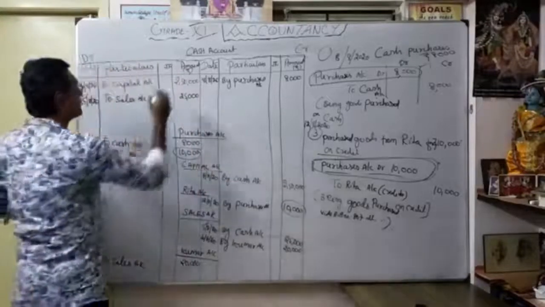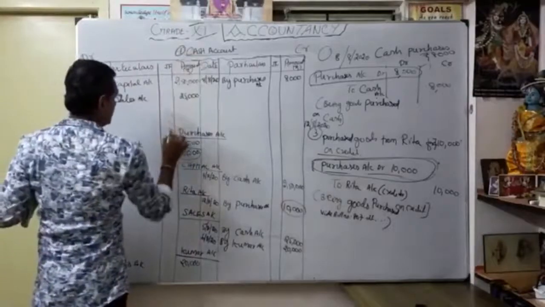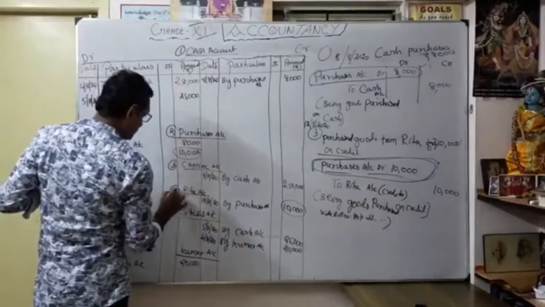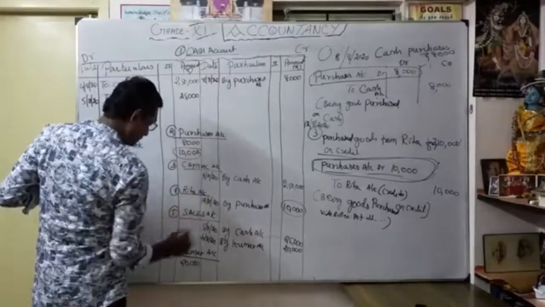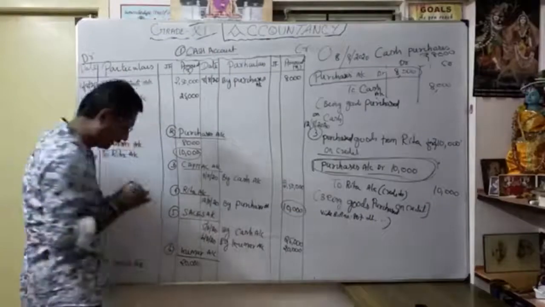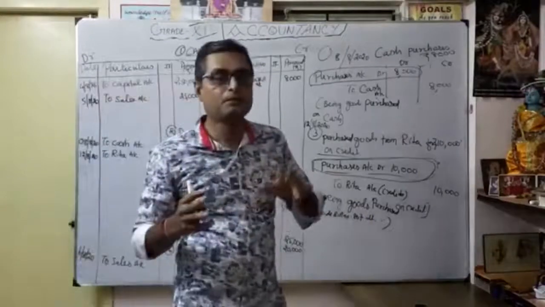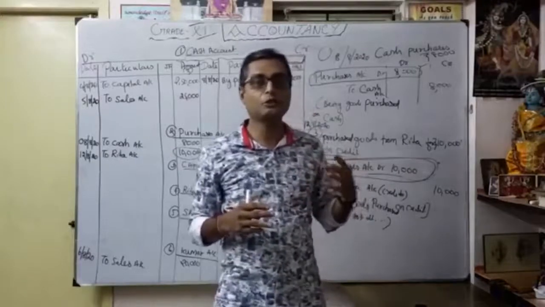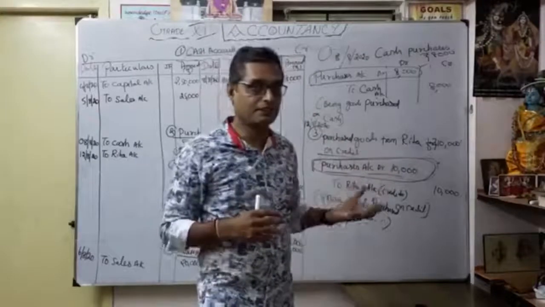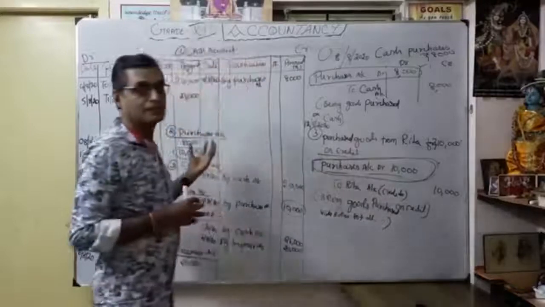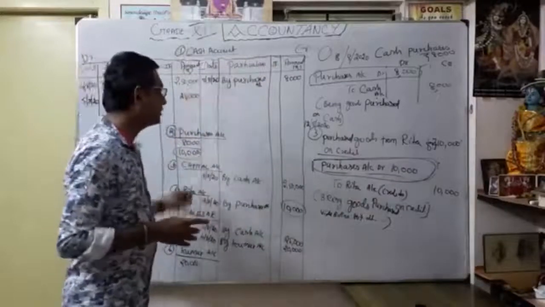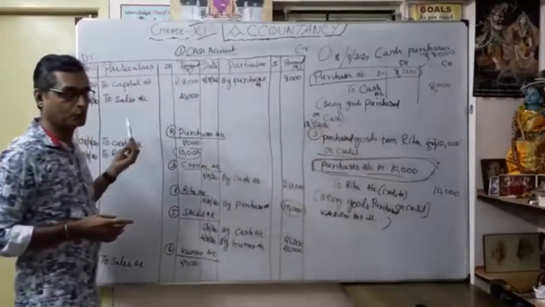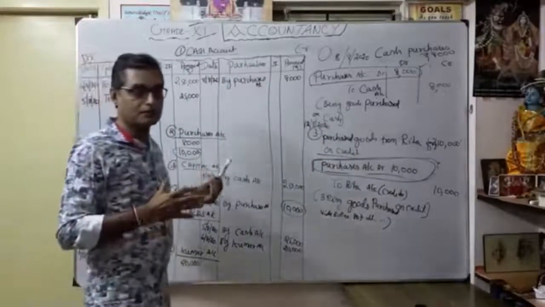How many accounts open? See, cash account 1, maybe purchase account 2, capital account 3, then 4 Rita account, then 5 sales account, then 6 small account. Likewise, you have to give the numbering for preparation of the ledger. So whenever doing journal entries, immediately go to post the ledger. So this is called ledger posting. So this is the ledger account. Whatever is transferred from the journal entry to the ledger is called ledger posting. Understood how the ledger posting is happening?